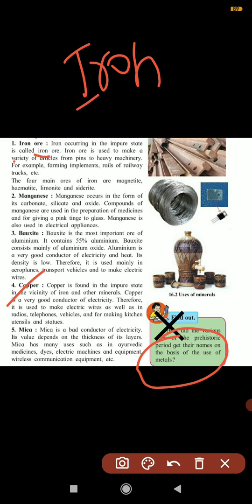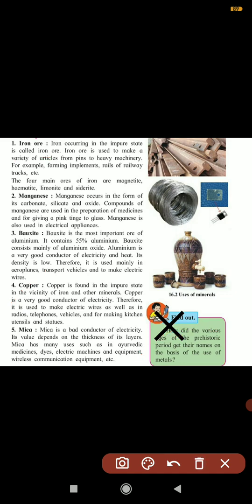Iron is used in a variety of articles, from pins to the heavy machinery in factories. For example, farming implements, railway tracks, furniture like tables, cupboards, beds and benches are all made from iron. Everything mostly is made from iron only.